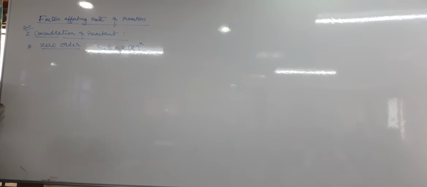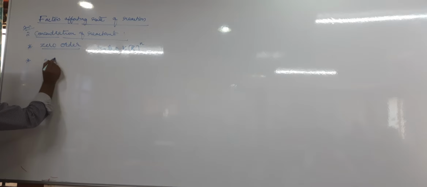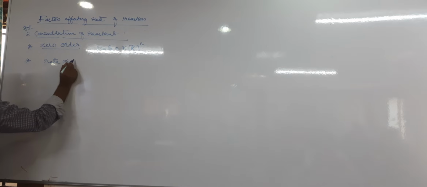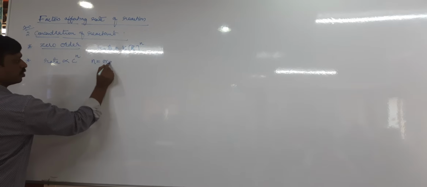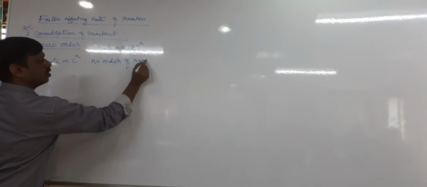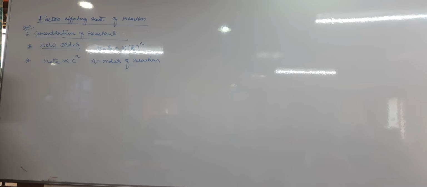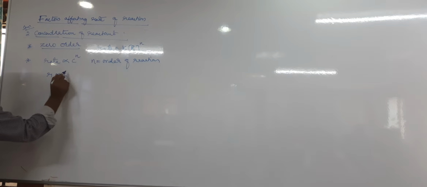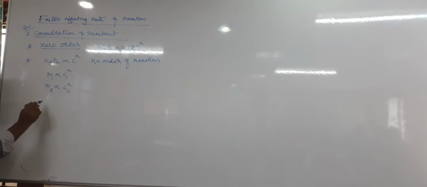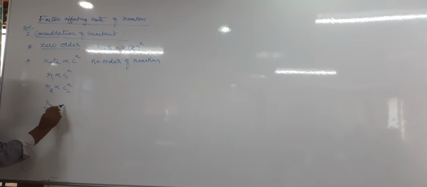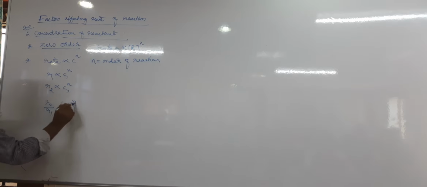Now except for zero order reaction, the rate increases, and the relation between rate and concentration is this: rate is directly proportional to concentration power n, where n is the order of reaction and C is the concentration of reactant. I can take R1 directly proportional to C to the power n, and R2 also directly proportional to C to the power n. Then R2 by R1 is equal to C2 by C1 whole power n.